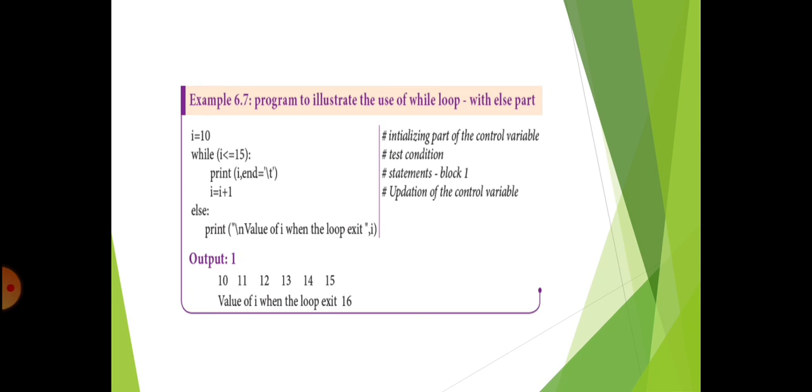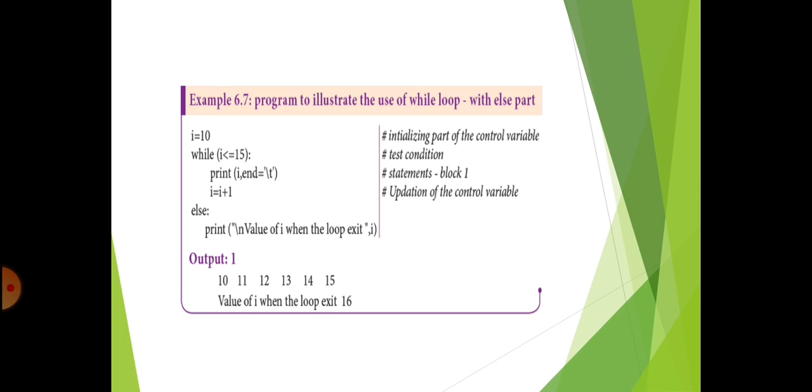In this example we are using both the while loop, that is the true block, as well as the else block. Now you can see I equal to 10. We initialize the value of I equal to 10, and then we check the condition while I less than or equal to 15 and then colon. So what is the while syntax? While test condition colon and then body of the while loop, statement block 1, else statement block 2.